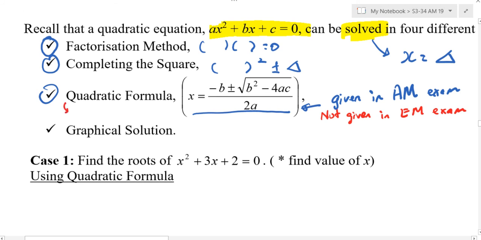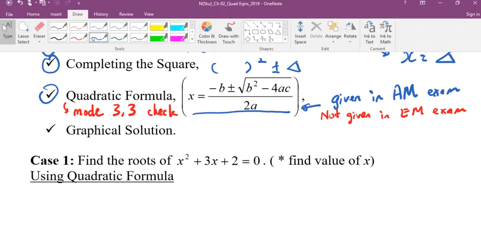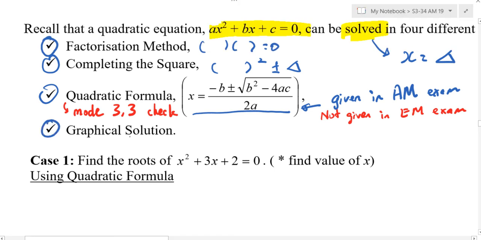Now, can you write down this also falls under mode 3.3 for you to check? Did I go through quadratic? Did I go through graphical solution? Really? No. So this one I will go through soon in EMAX. Actually, in Sec 2 you learn. Currently, Sec 2 Chapter 2 is learning this. They never change. You do it before. This one is draw on graph paper. Can you write down graph paper?